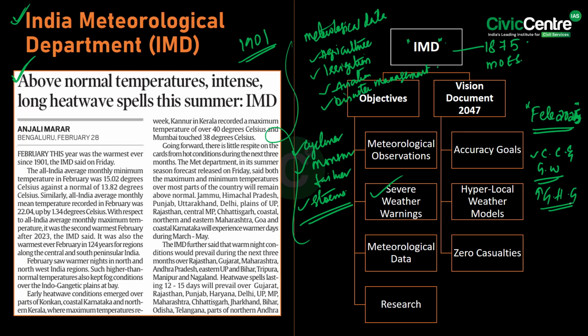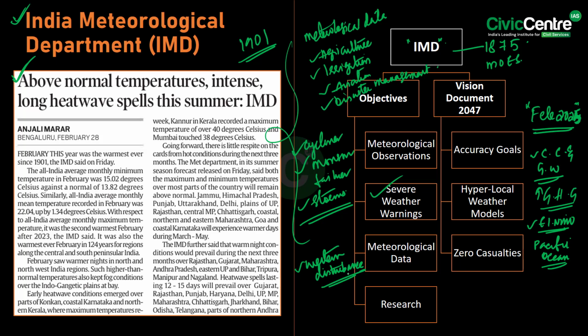Additionally, the El Nino phenomenon warms the Pacific Ocean, thereby disrupting global weather patterns and pushing temperatures higher across India. Another major factor is western disturbances. These western disturbances typically bring cooler air and winter rainfall to India.